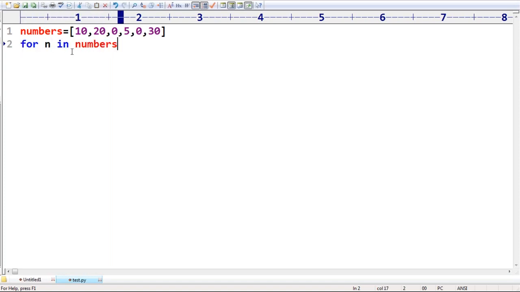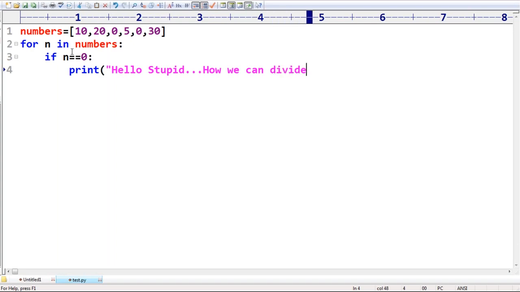How can you do it? For n in numbers: if n is equal to 0, just print something like "Hello stupid, how can we divide with 0? Just skipping." After that, continue for the next number. Like this, it's going to happen. Next, if it is not 0, no problem.